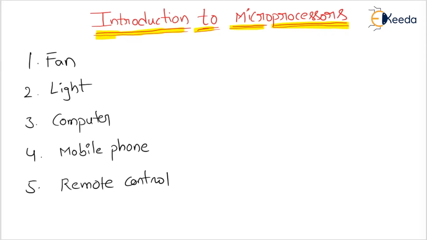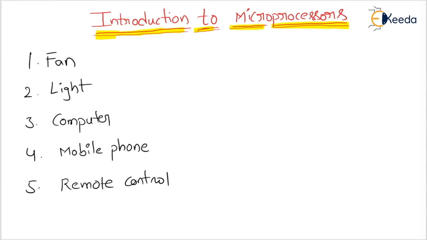So you also observed so many devices. My question is, out of these five devices, which device consists of a microprocessor and which device does not? Students, please respond. Dear students, if you are good at basics, then the subject is very easy. The microprocessor subject is very easy if you know the basics.